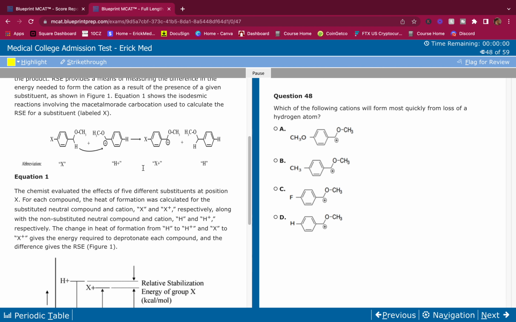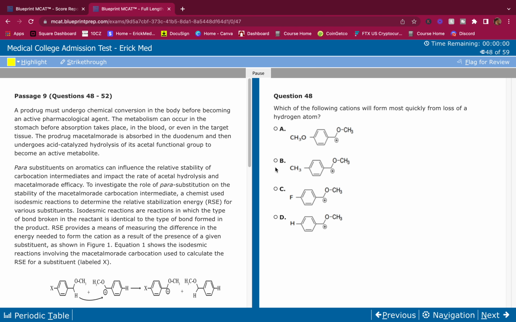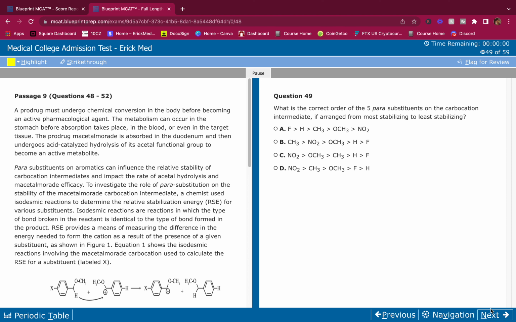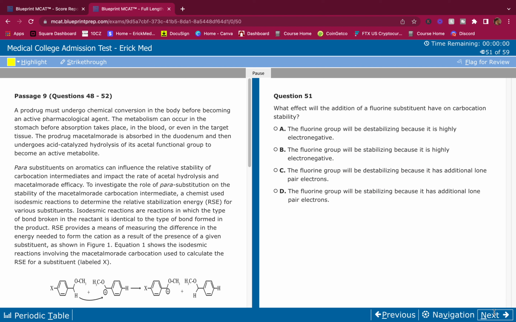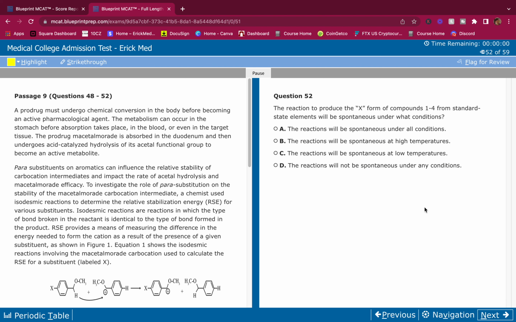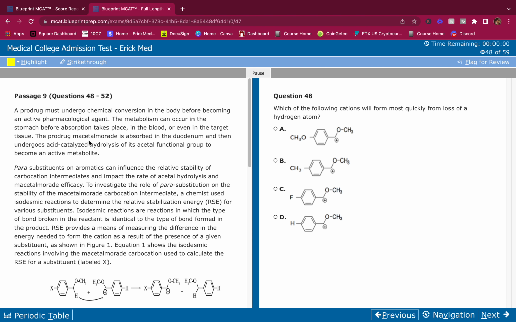I'm going to scroll down here. Okay. This is the first question. This is 49, 50. Ooh, organic chem, nice. 51, 52. All right, guys, so I'm going to break it down right now.